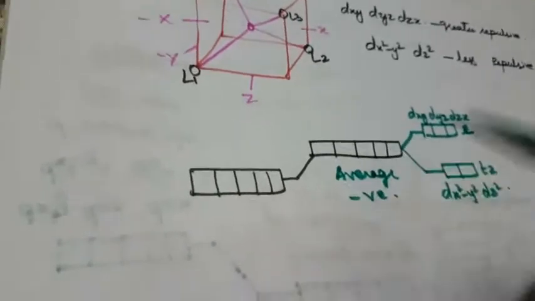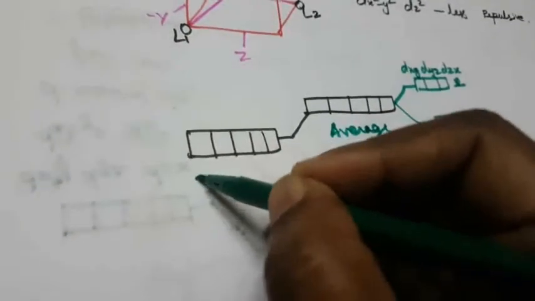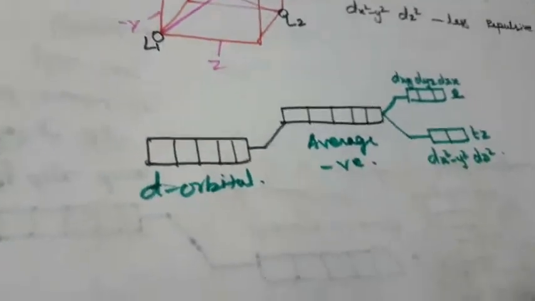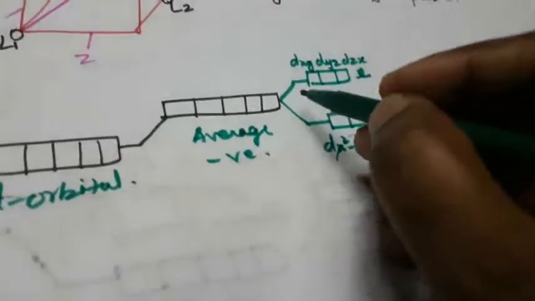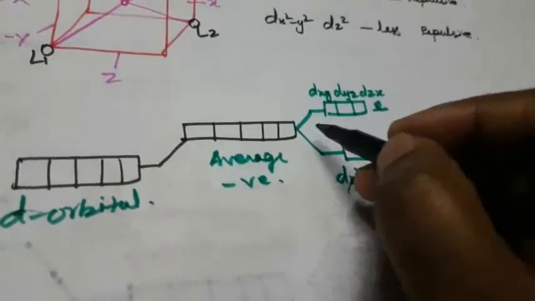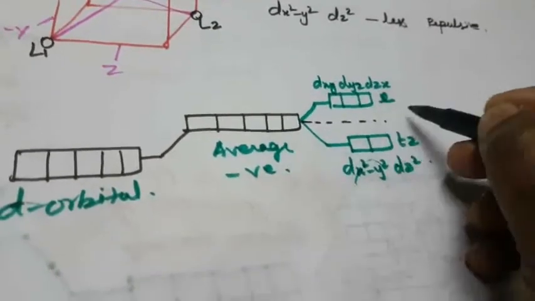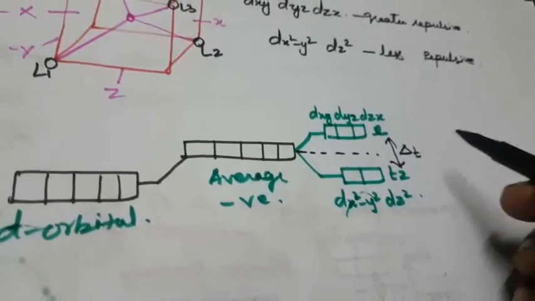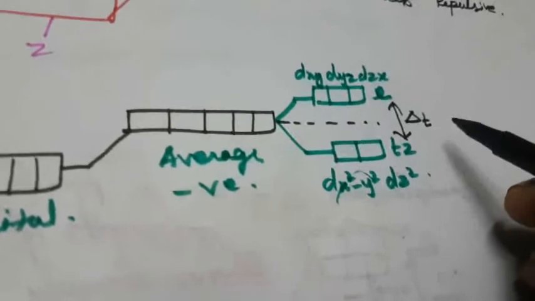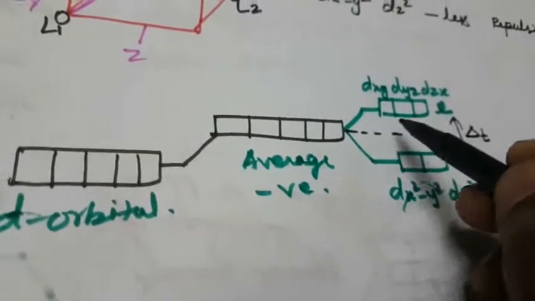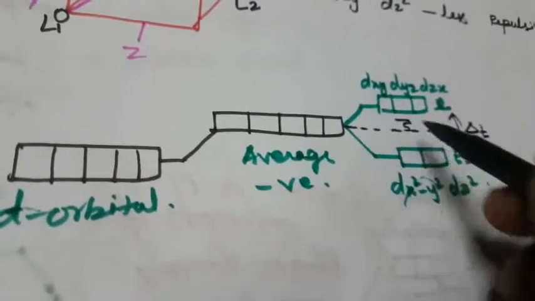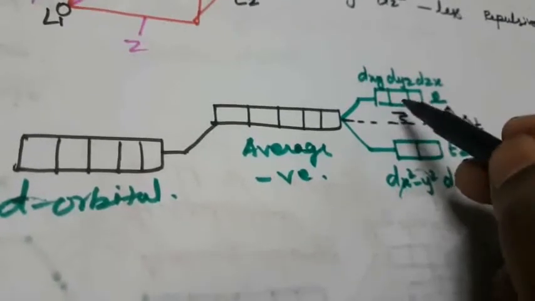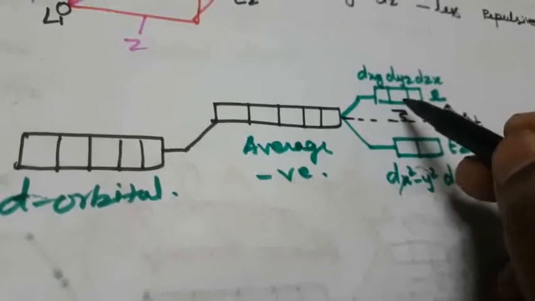That is the same thing as for the octahedral. This is also the d orbital of the metal atom. Now the energy: this is the barycenter. The energy difference is mentioned as delta T, the change in energy in tetrahedral. Of the total 5 orbitals, 3 go up, so the other will be 2.